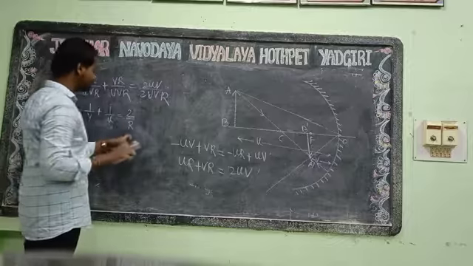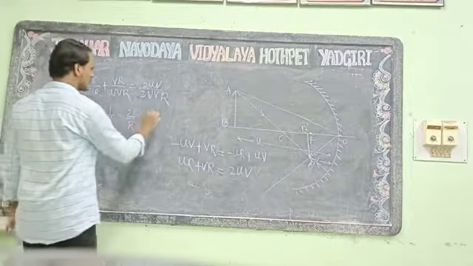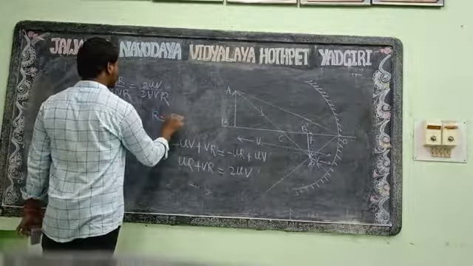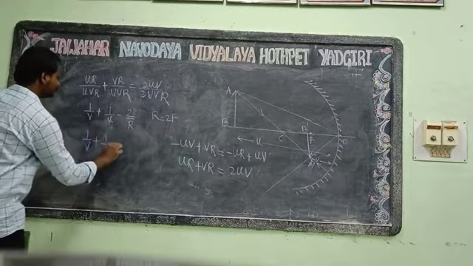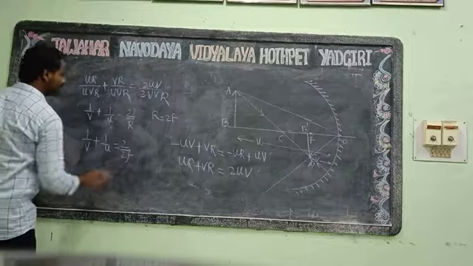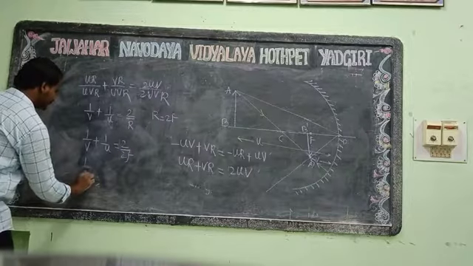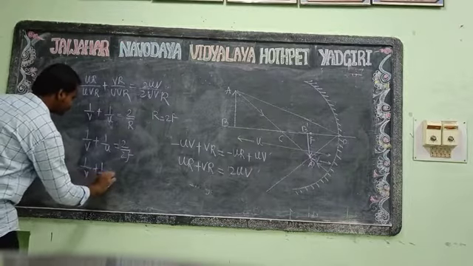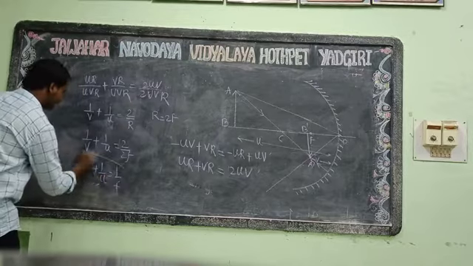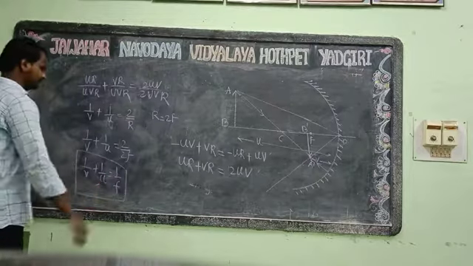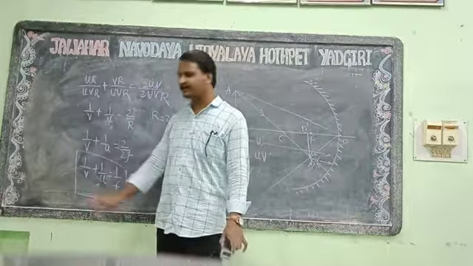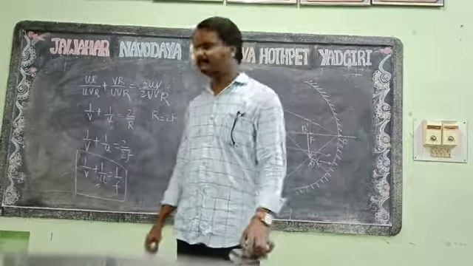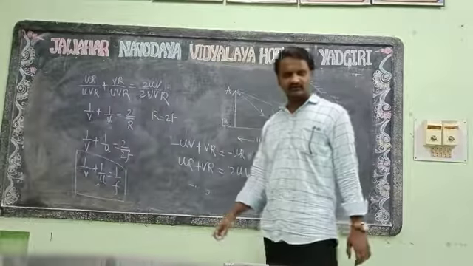We know the value of R is equal to 2F. So 1 by V plus 1 by U is equal to 2 by 2F, which is 1 by F. This is the last form of the equation, which is called the mirror equation. Here we have been drawing the figure.